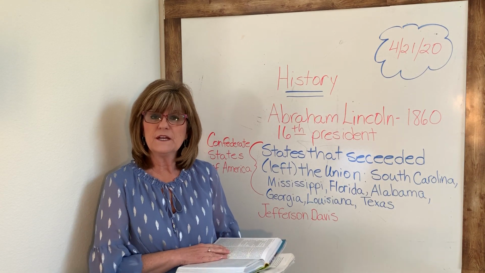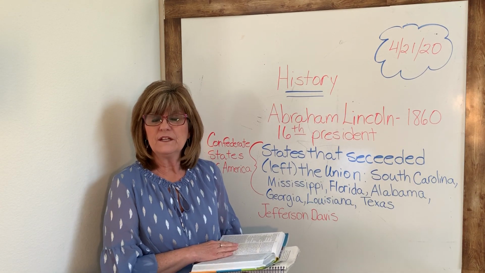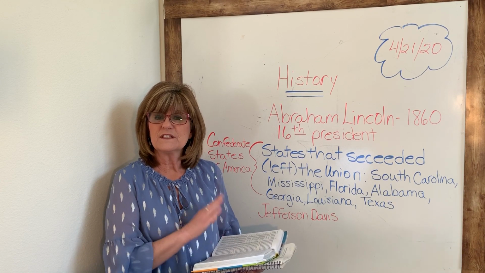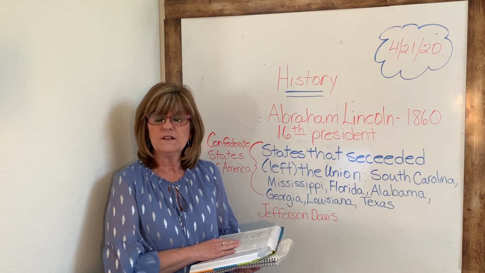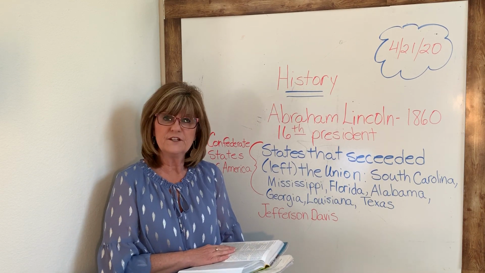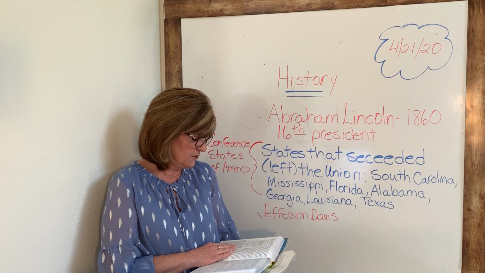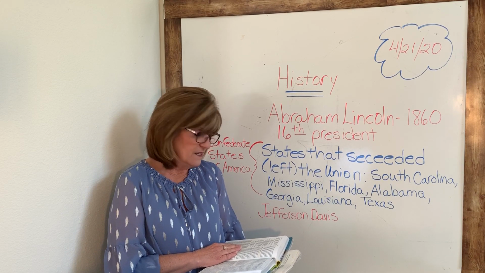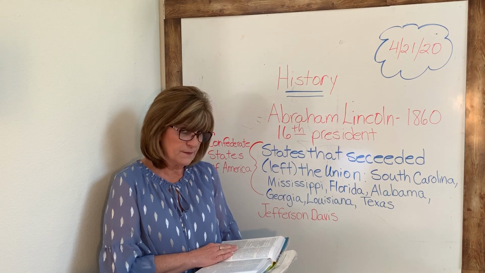We're on page 208 today, and we're going to be learning about Abraham Lincoln and the first states that began to leave the Union. But before we do that, I'd like to read a verse to you from Daniel chapter 2. It's verse 21, and it says, "He changes times and seasons. He removes kings and sets up kings.